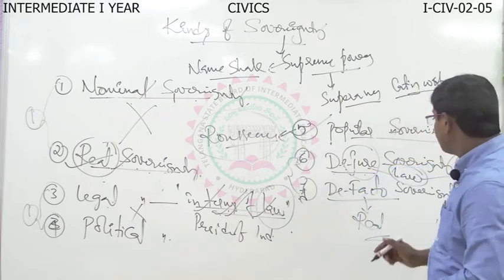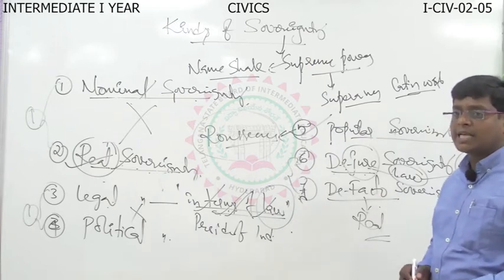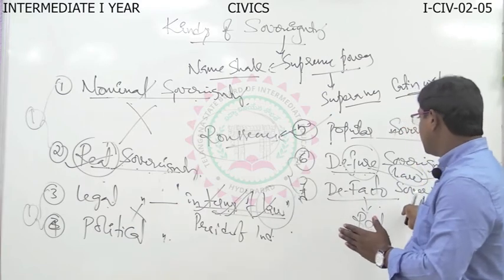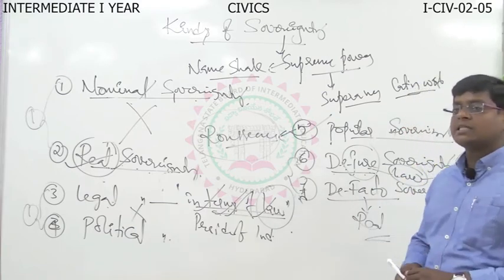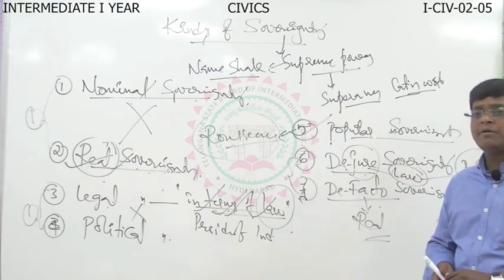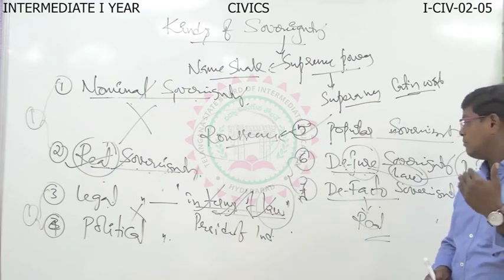Okay, so de jure sovereign and de facto sovereign are the two important types of sovereign. You have to concentrate on this. De jure sovereign means the sovereignty power which is based on law. De facto sovereignty power means the sovereignty which is based on the real, practical manner.